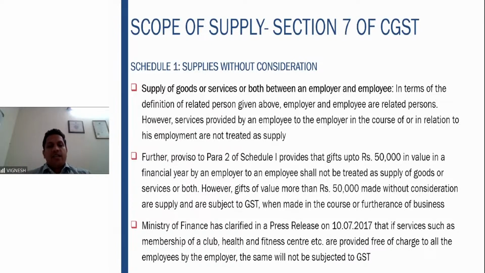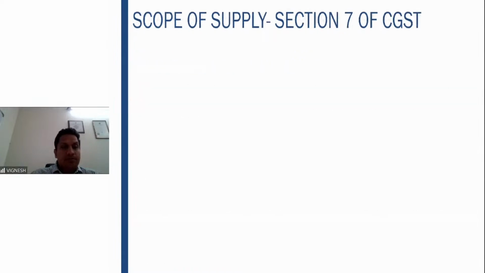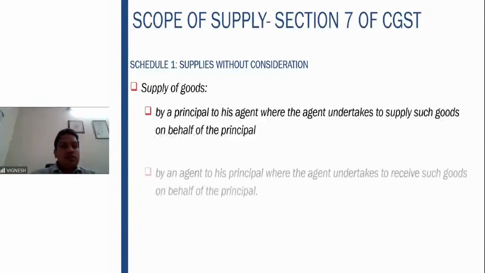Also, a clarification has been given that services such as membership of club, health and fitness center provided free of charge to the employees shall not be subject to GST. Especially in Google, they give a lot of such benefits to the employees. So such services are given to the employees free of charge. It will not come under the GST. It will not come under supply without consideration. Clarification was given.